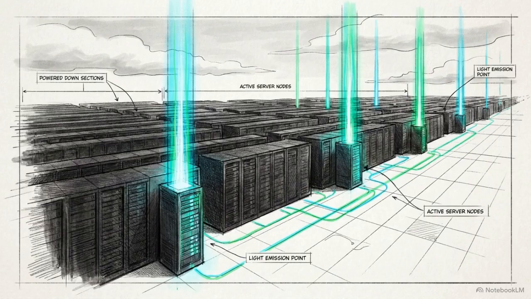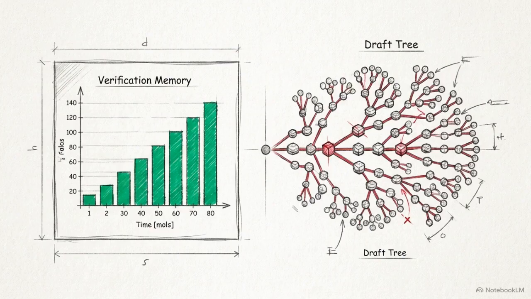As the industry shifts toward ultra-sparse models to minimize inference costs, decoupling verification memory from draft complexity becomes a structural necessity for continued scaling.